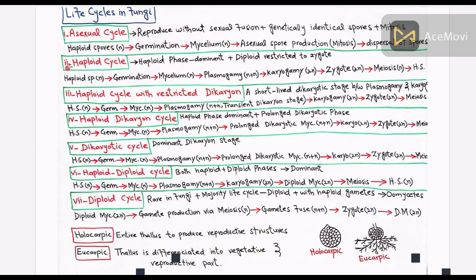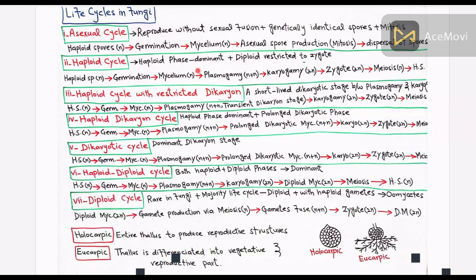The second one is the haploid cycle. In this cycle, the haploid phase is dominant and the diploid phase is restricted to the zygote. In other words, fungi spend most of their life in the haploid state. Sexual reproduction occurs via fusion of haploid cells to form a diploid zygote, which undergoes meiosis to return to the haploid state. Examples include many species of Zygomycota.